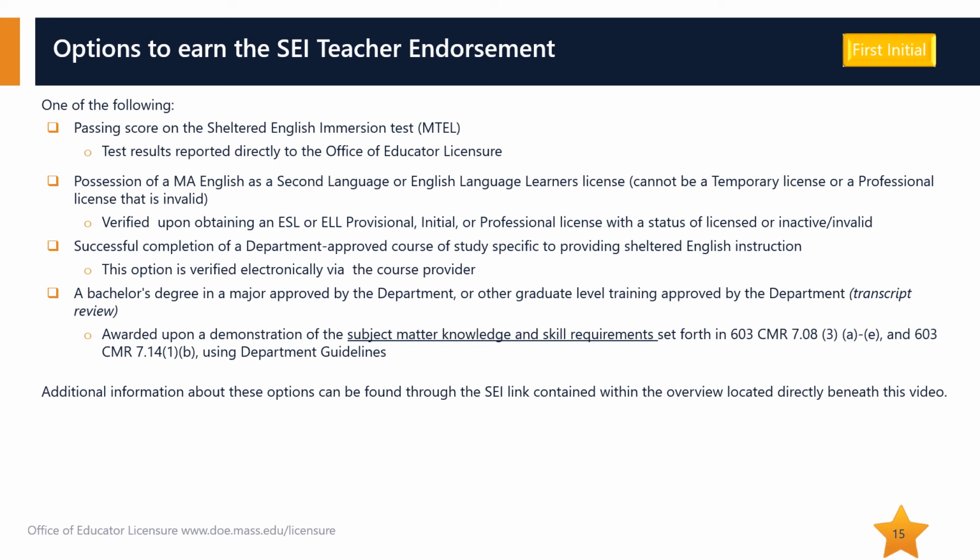Another option is a bachelor's degree in a major approved by the department or other graduate level training approved by the department. This option is also known as the transcript review and generally involves the completion of graduate courses completely covering the subject matter knowledge and skill requirements set forth in the regulations. Additional information about all of these options can be found through the SEI link contained within the overview located directly beneath this video.